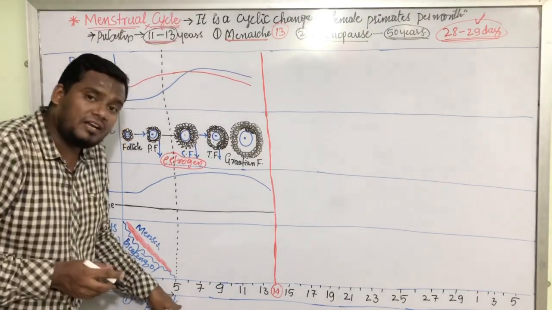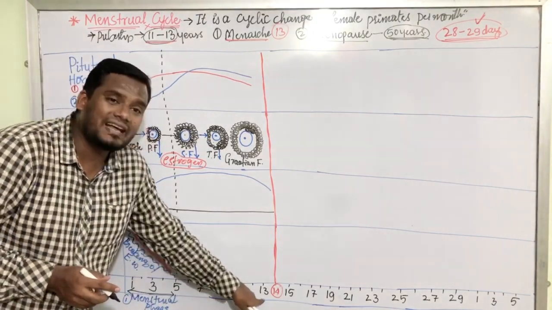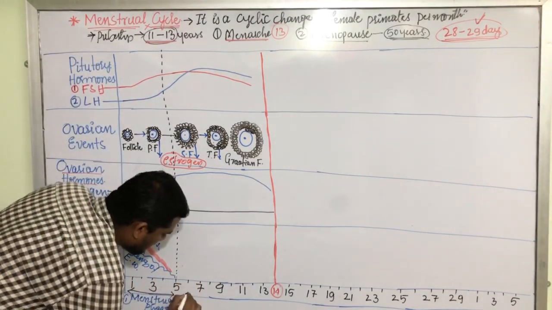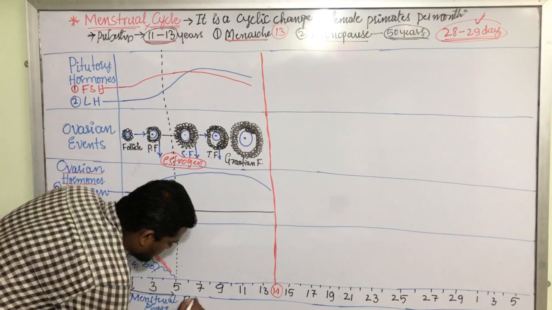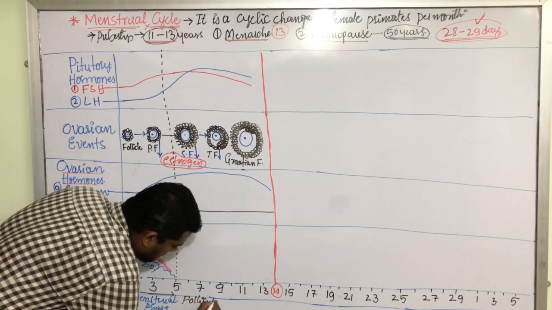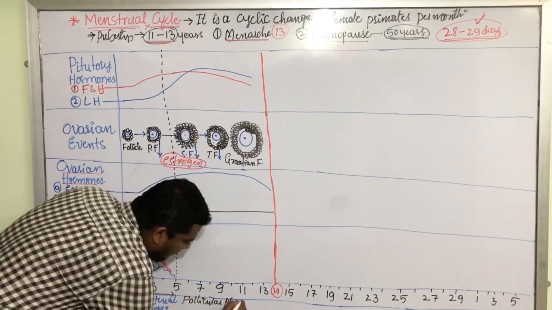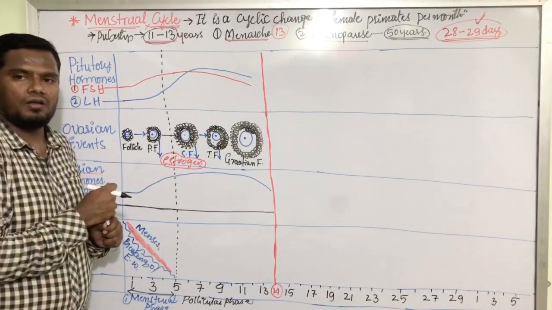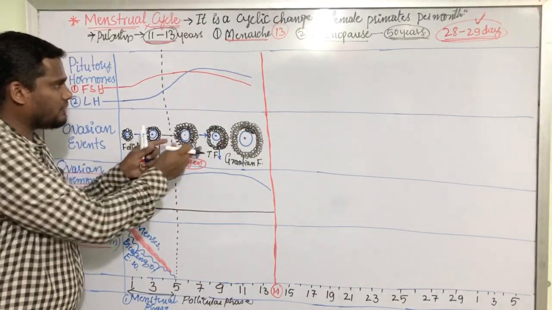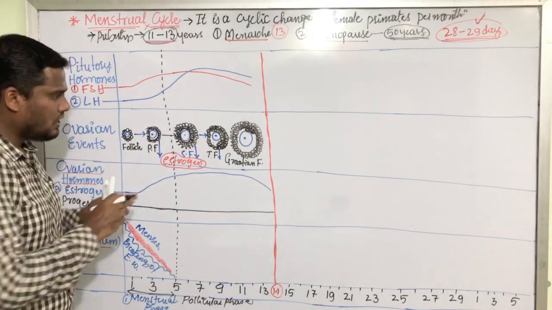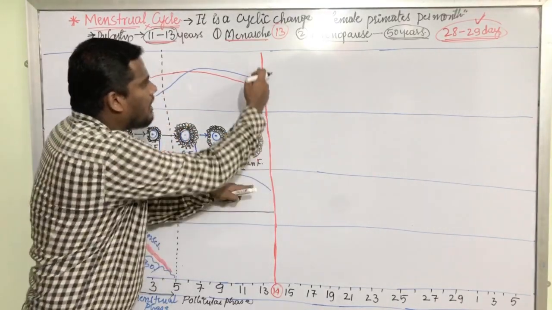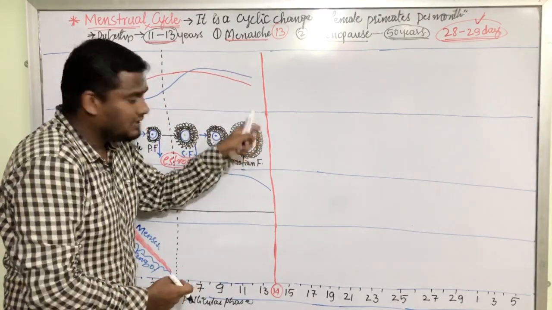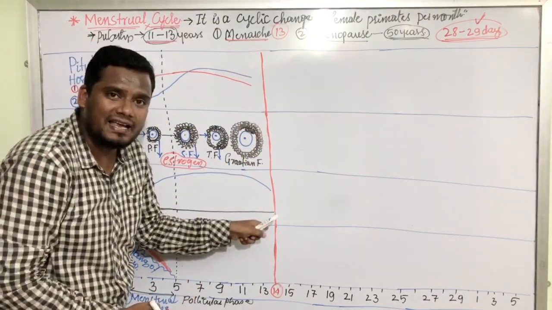Now from day 5 to day 13, it is the follicular phase. Why is it called the follicular phase? Because during this phase, follicles are formed. That is why it is called the follicular phase. On the 14th day, here I have marked the middle of the menstrual cycle with the red color line. This is the 14th day of the menstrual cycle.